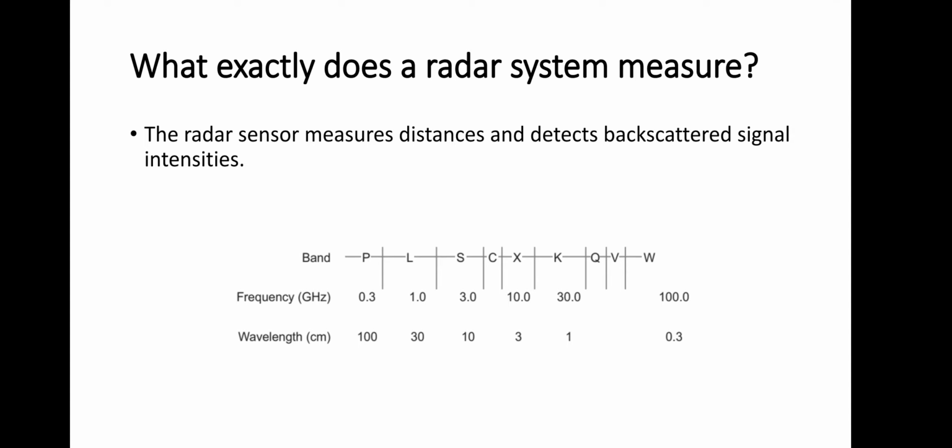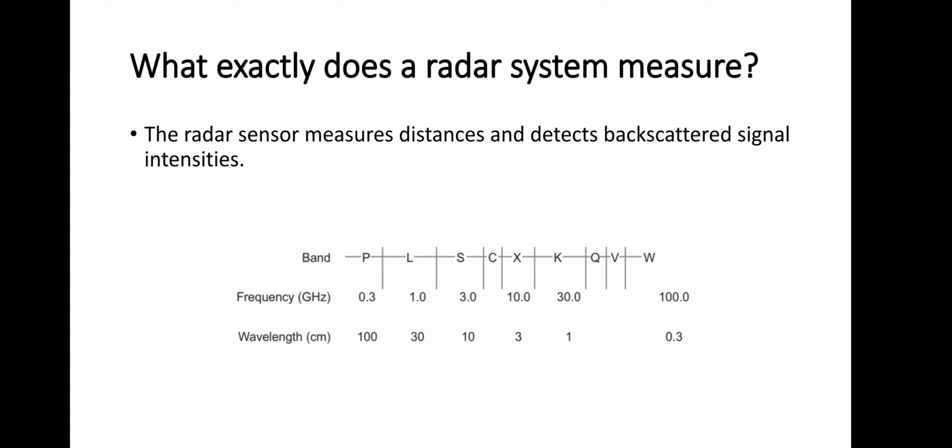Imagine the electric field and magnetic field, which are perpendicular to each other, and at the third axis, there is a distance, the velocity of light. A vertically polarized electromagnetic wave has the electric field variation occurring in the vertical plane. It is possible to work with horizontally, vertically, and cross polarized radar waves using different polarization techniques and radar bands. You can collect information that is useful for a particular application, for example, classification in the agriculture field.